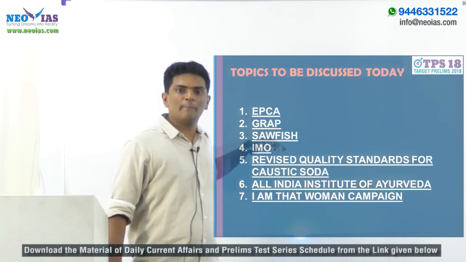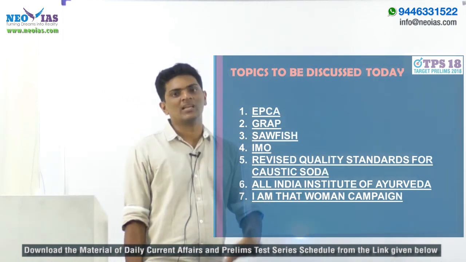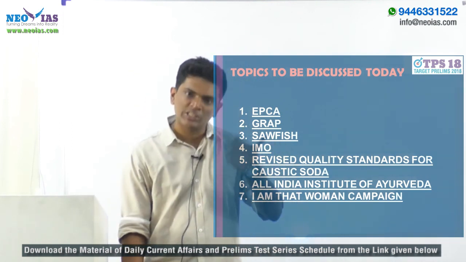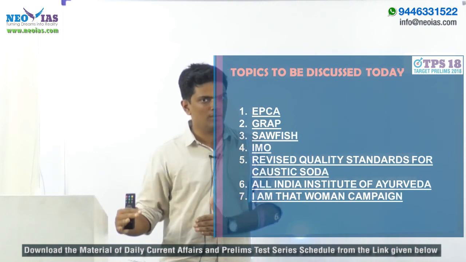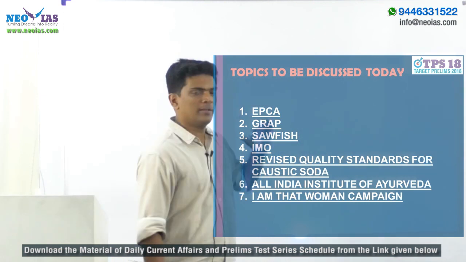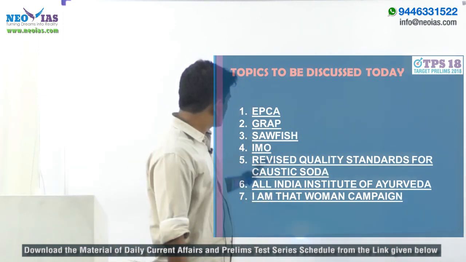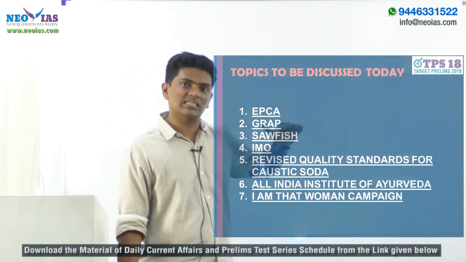First 2 topics are combined, EPCA and GRAP. EPCA is Environment Pollution Prevention and Control Authority for National Capital Region of Delhi. That much you understand. Rest of the things you can read and understand from the material. It's very simple. Now EPCA is in news because of GRAP. GRAP is in news because of air pollution in Delhi. So basically EPCA is the implementing agency of GRAP.